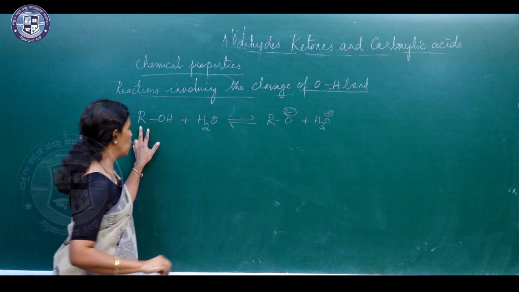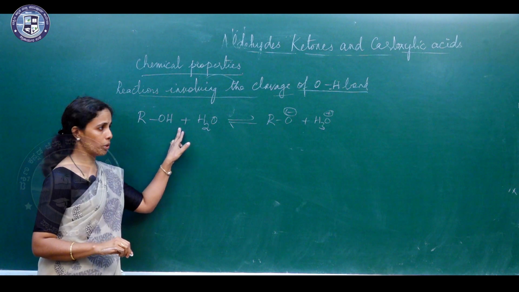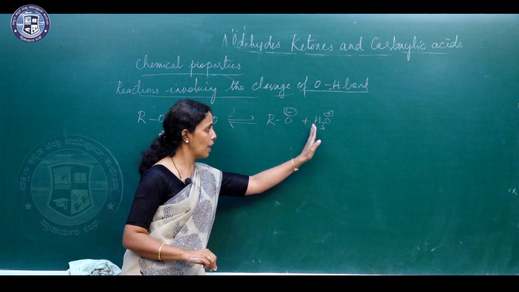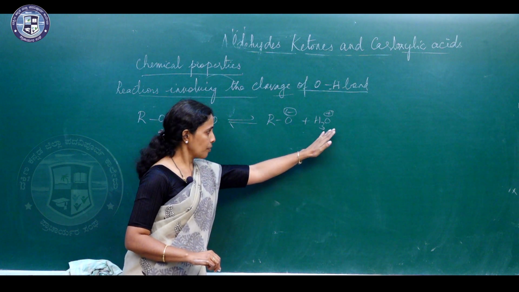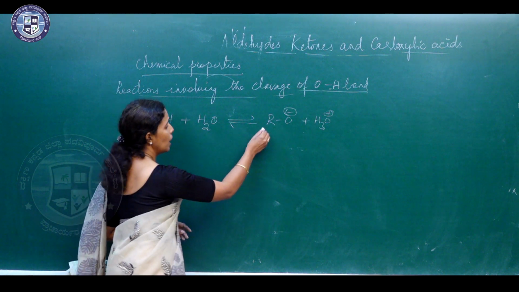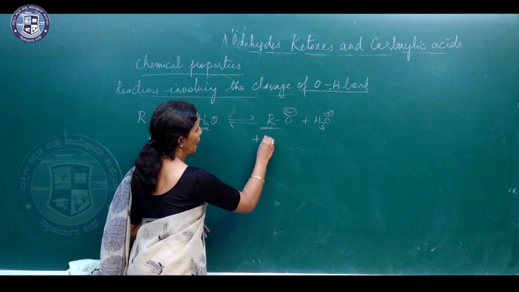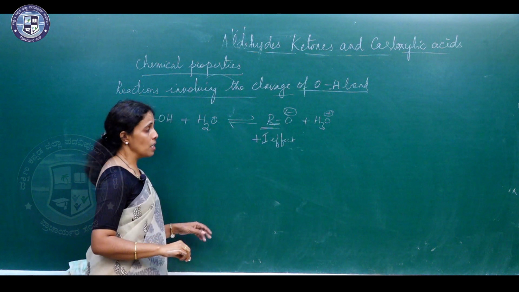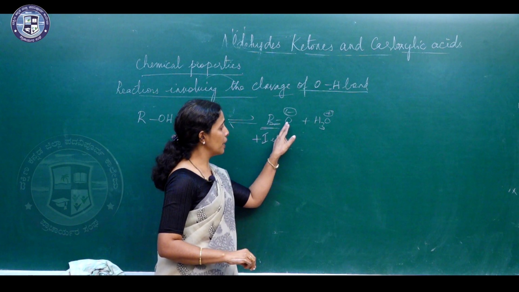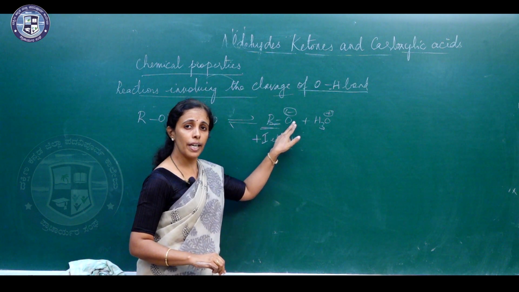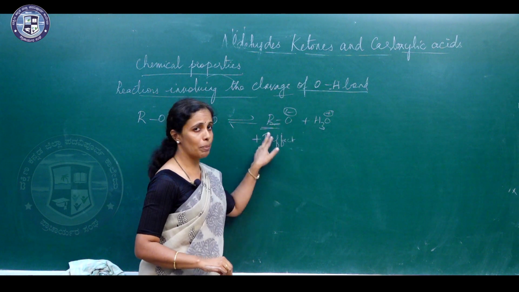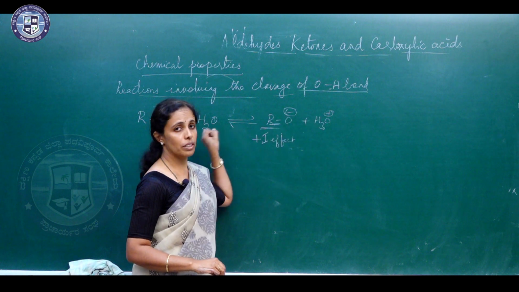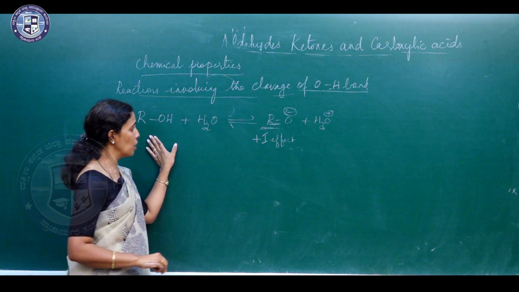That is because alcohol has an ability to donate a proton which is accepted by water. It forms RO minus, an alkoxide ion and H3O plus ion. So, here the R group shows the plus I effect, that is it is electron releasing. So, because of that the electron density on oxygen atom increases and it destabilizes the alkoxide ion, because of which this can again attract the proton. So, this is in case of alcohols.